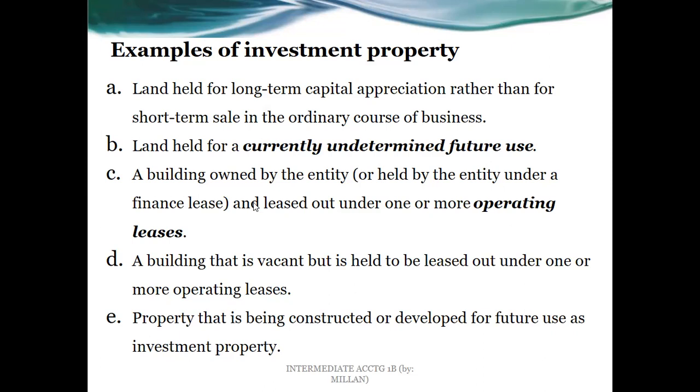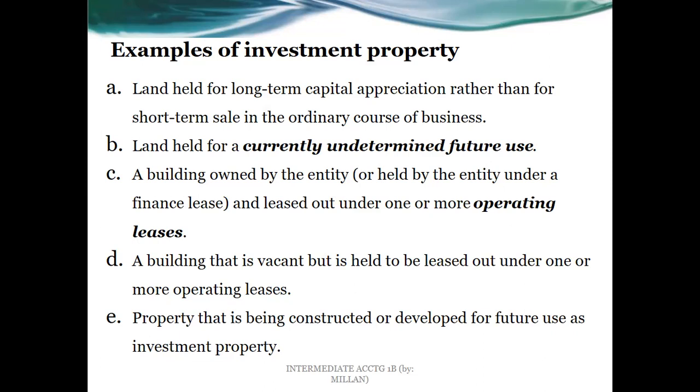So in that case, a building owned by the entity under a finance lease and leased out under one or more operating leases is clearly not the main line of operations of the business, and the purpose here is to earn rent.